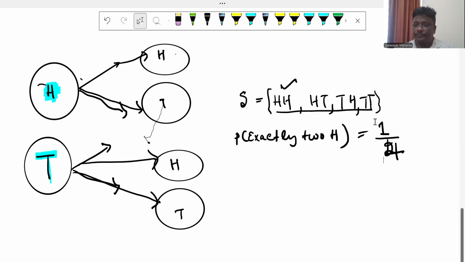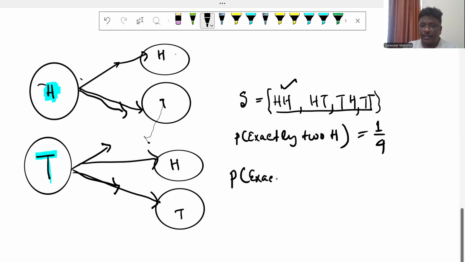So 1/4. And the probability of exactly two tails appears here. You can see that for two tails there is only one place, that is one, and the total is four: 1, 2, 3, 4.